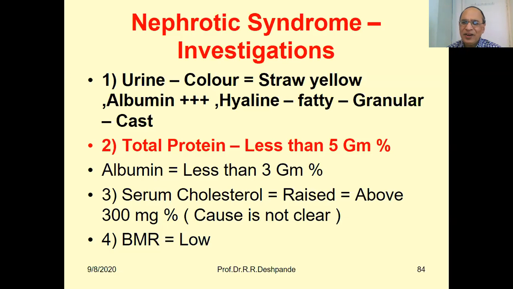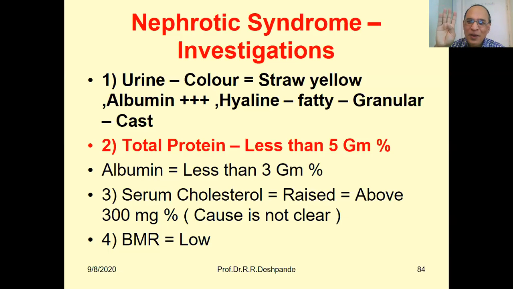That's why, my dear friends, when you examine urine routine in your pathological lab, there are 5 physical tests, 5 chemical tests, and 5 microscopic tests. Always remember, 5, 5, 5. Physical: color, appearance, odor, reaction, and specific gravity.